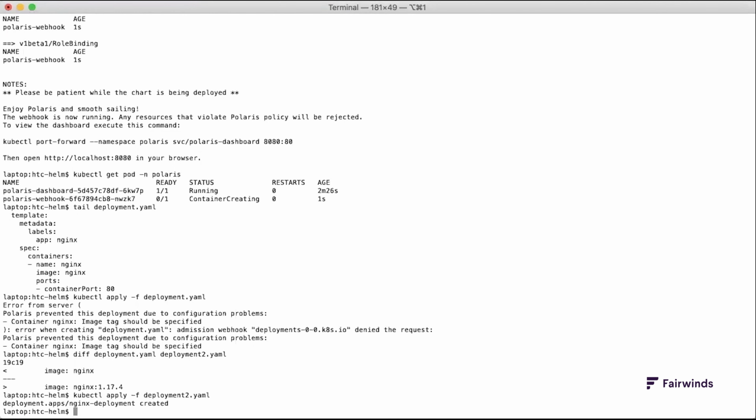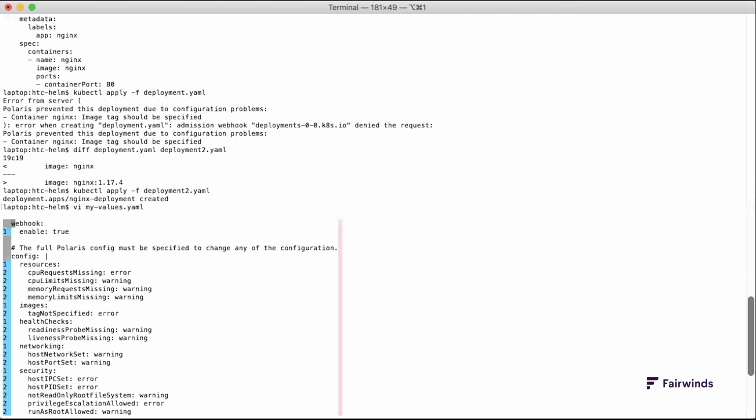When specifying a lot of values for the installation or upgrade of a Helm chart, it's easier to use a values file similar to the one that comes with charts. Let's look at a custom values file I've created for Polaris. At the top, I've enabled the webhook as we've already done, and below that, I've copied the entire Polaris configuration section so that I can update some of the checks. I've changed the CPU requests missing check from warning to error, so that if I attempt to add a deployment to Kubernetes without a CPU request, the deployment will be rejected by Polaris.